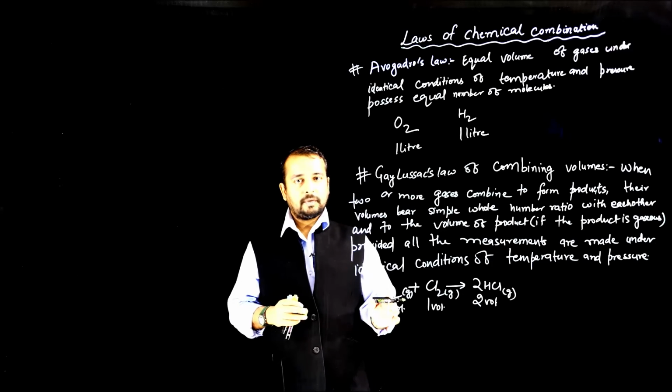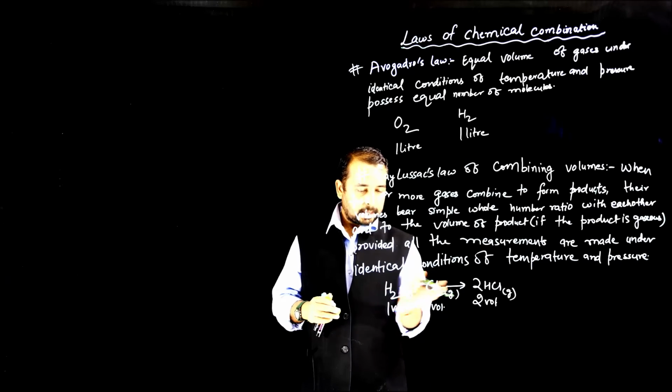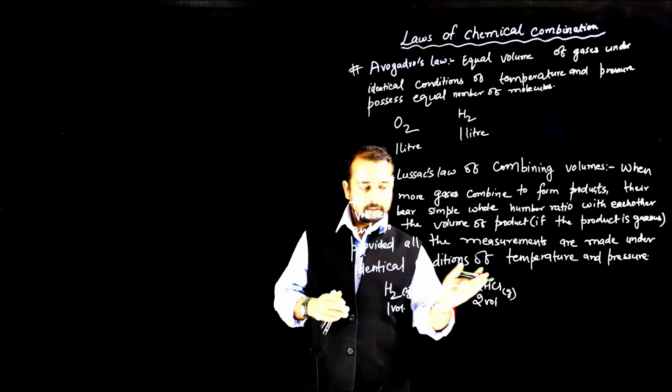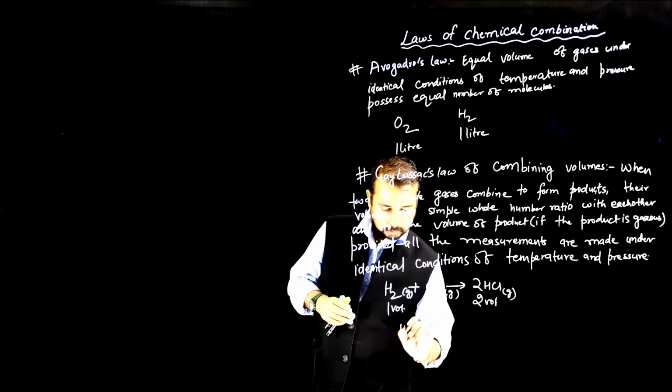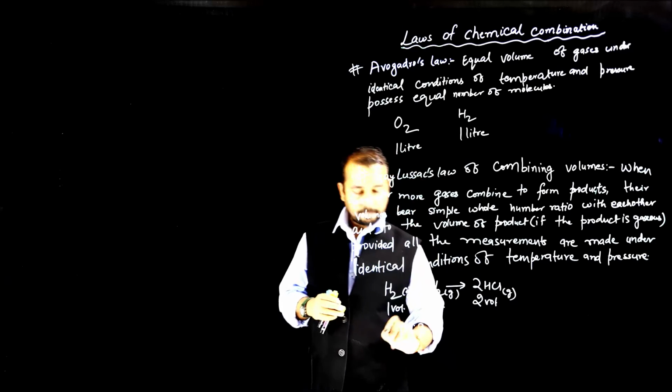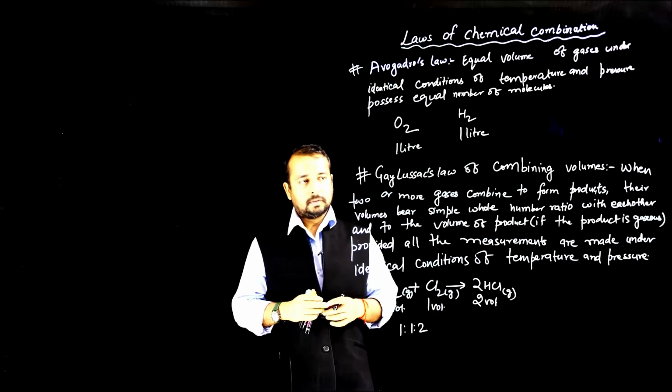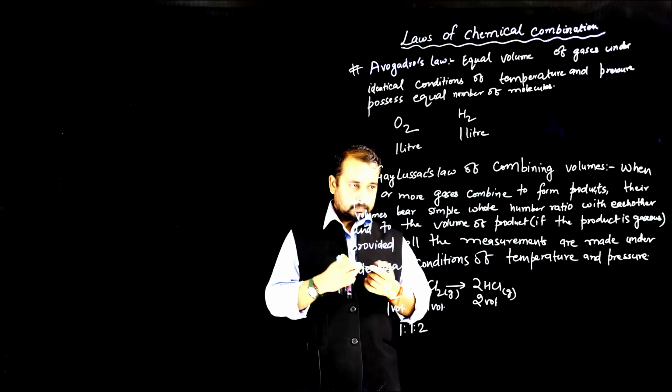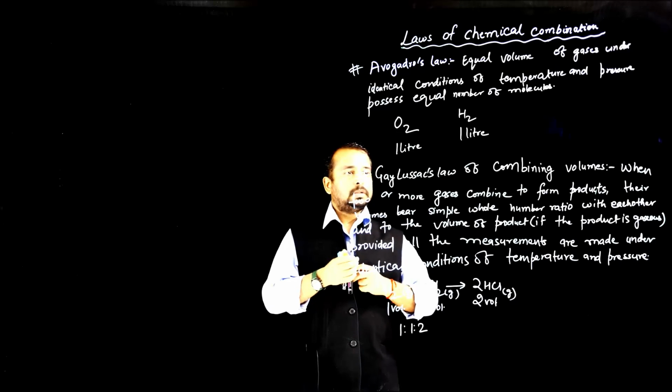So the ratio in which these reactants combine and the product is formed is 1:1:2, and this is a simple whole number ratio. So this is all about Gay-Lussac's law.